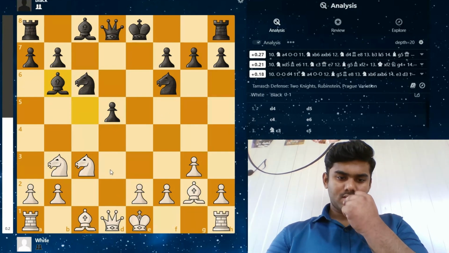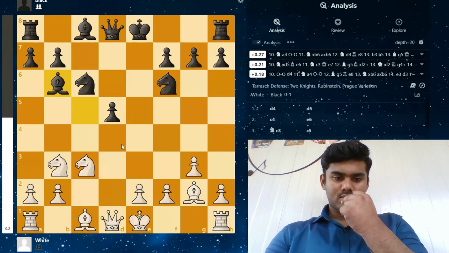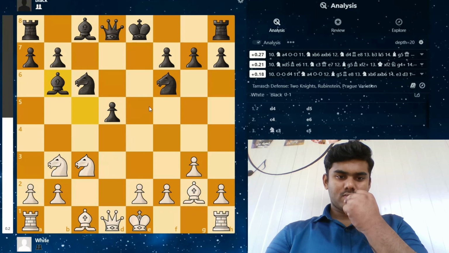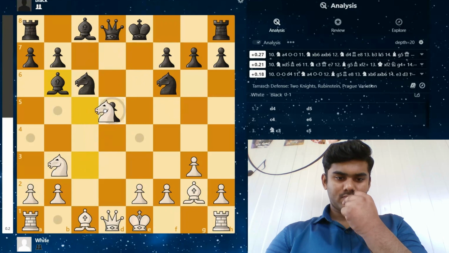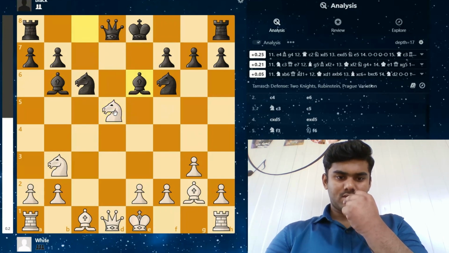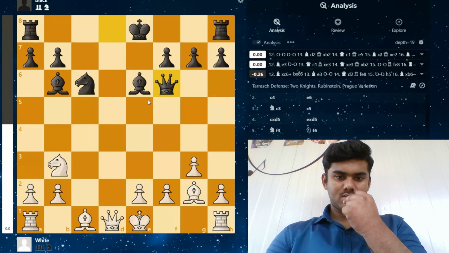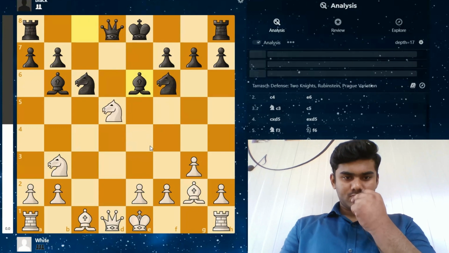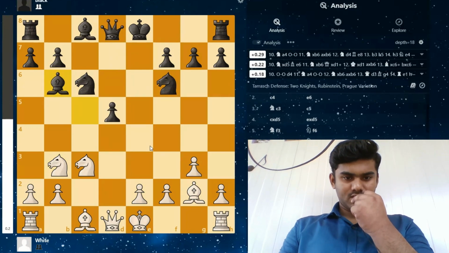Here, the thing is, this pawn is hanging, but it's not really hanging. It's like white will gain a pawn in compensation of position. For example, if Maghsoodloo is to take on d5, bishop would come to d6, knight takes d5, bishop d6, knight takes f6, queen f6, and here black has more central control, and white has a pawn for their compensation. So Maghsoodloo doesn't go in those variations.